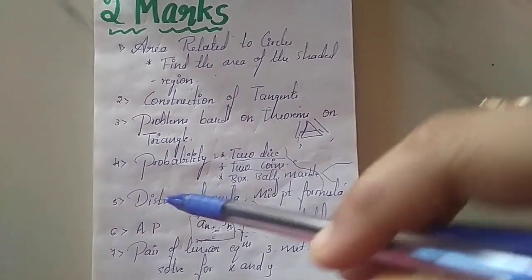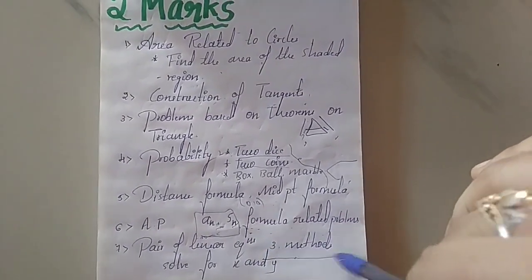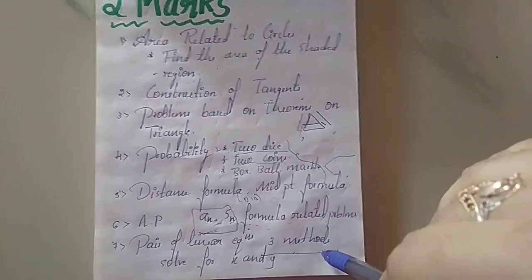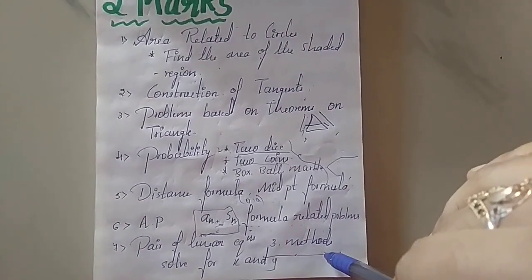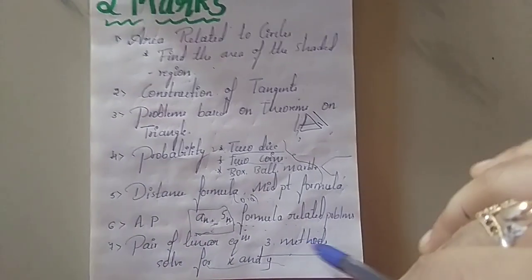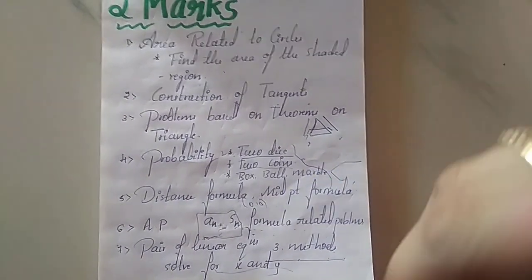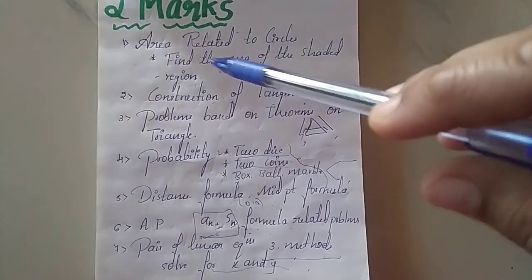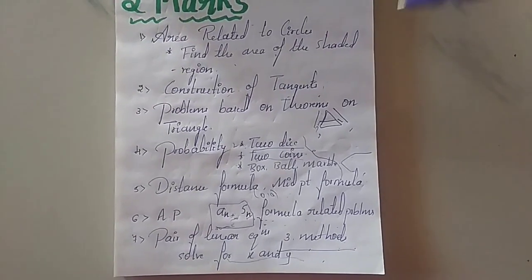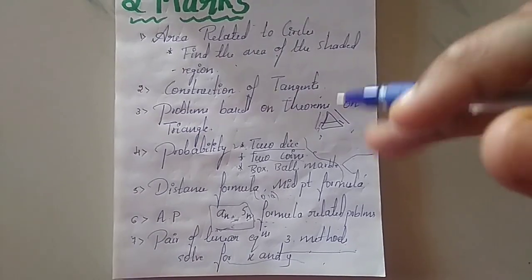Okay, so the next chapter is pair of linear equations. So 3 methods. Which are the 3 methods over here? Substitution method, elimination method, and cross multiplication method. Sometimes they'll directly give, solve for x and y. So I suggest that you practice all the methods, you should know about all of them. Till now they have not given problems like 'solve by using the cross multiplication method', 'solve by using the substitution method', or 'solve by using the elimination method'.